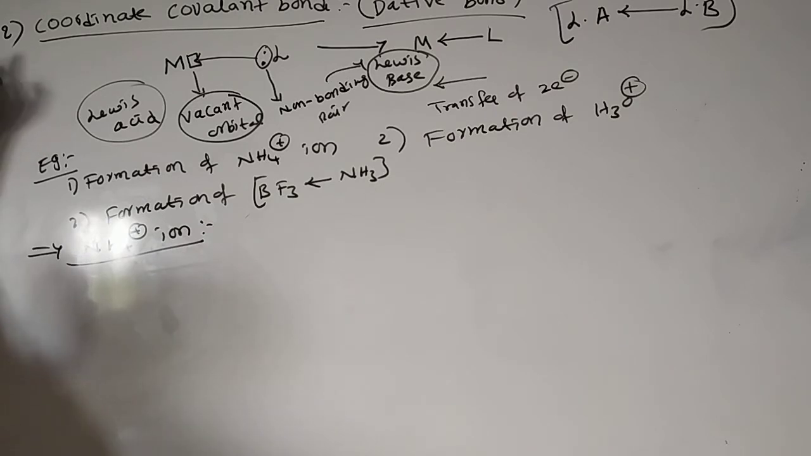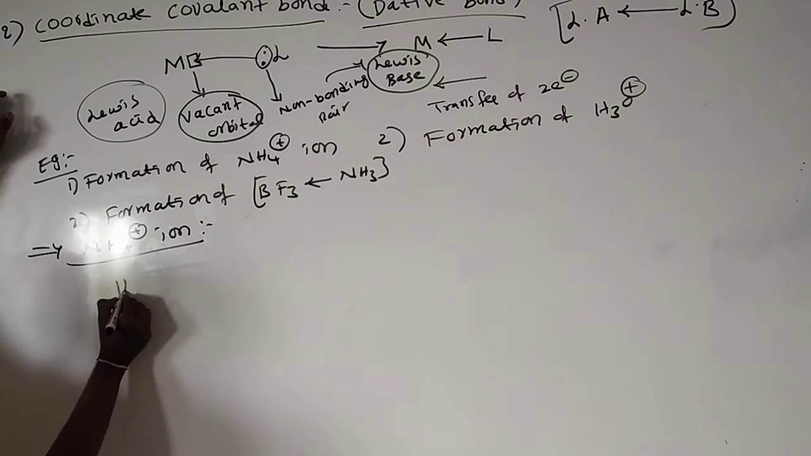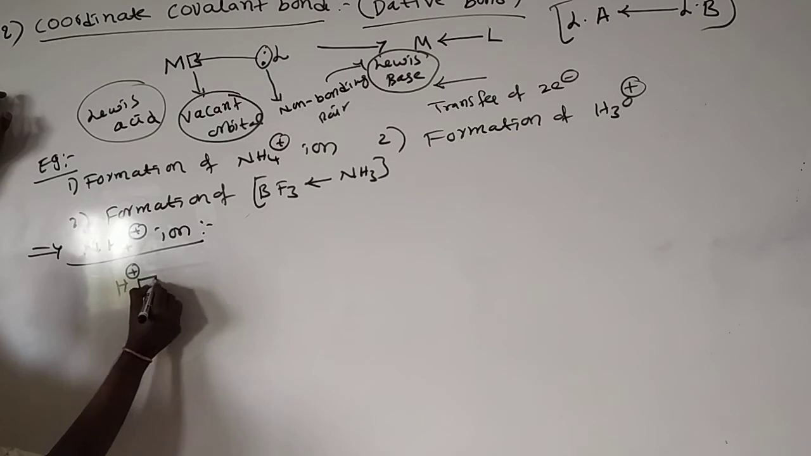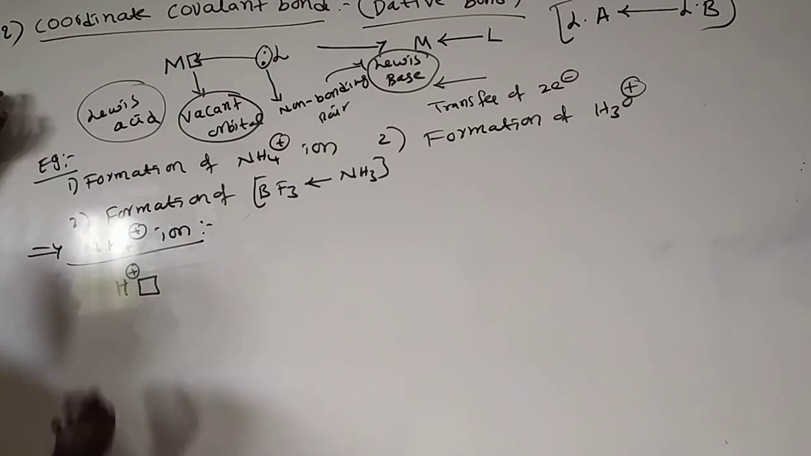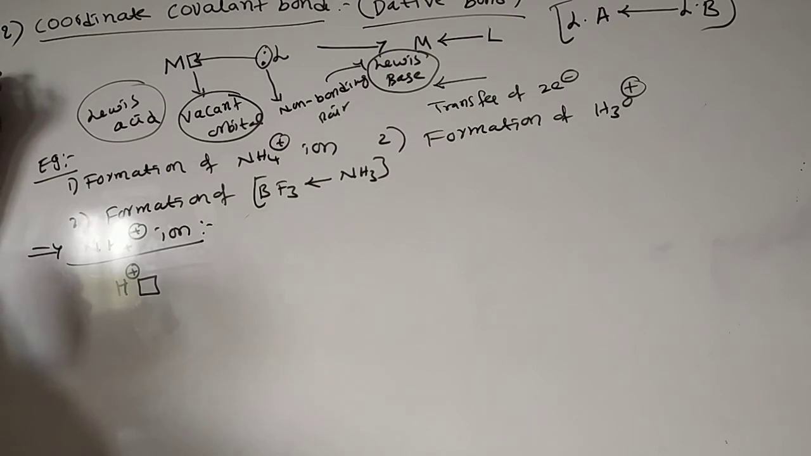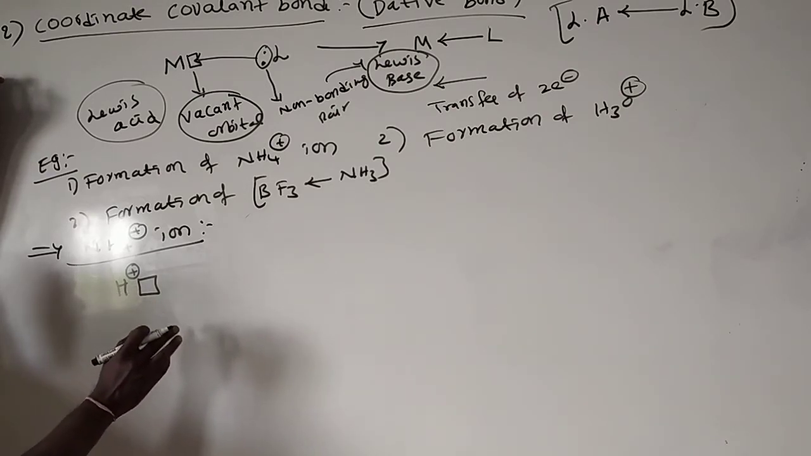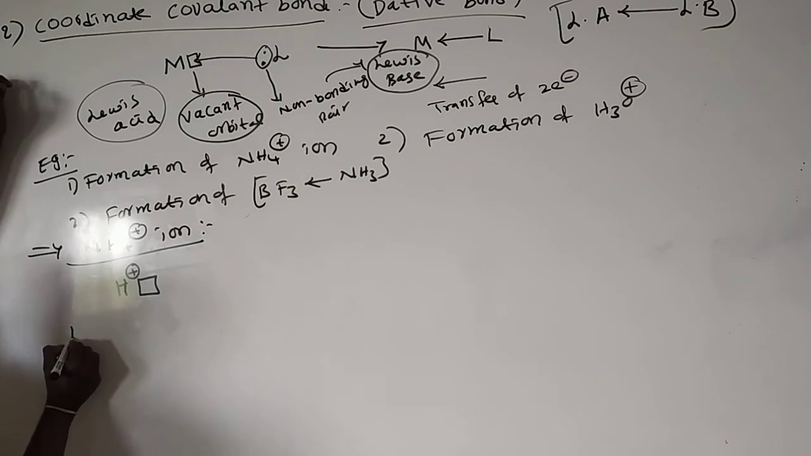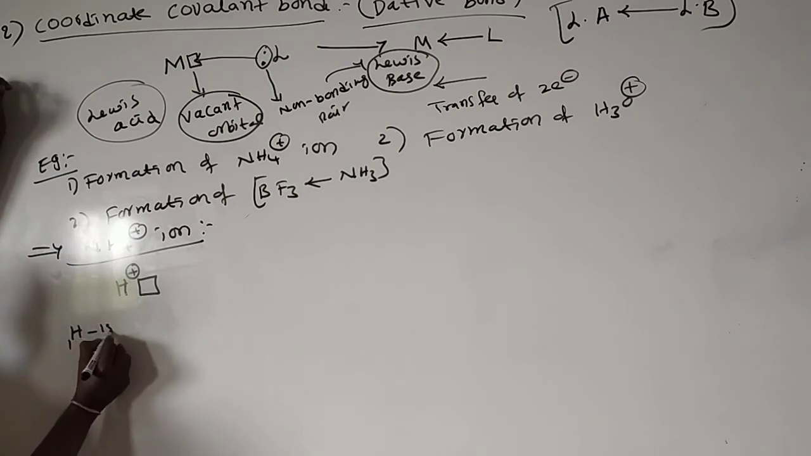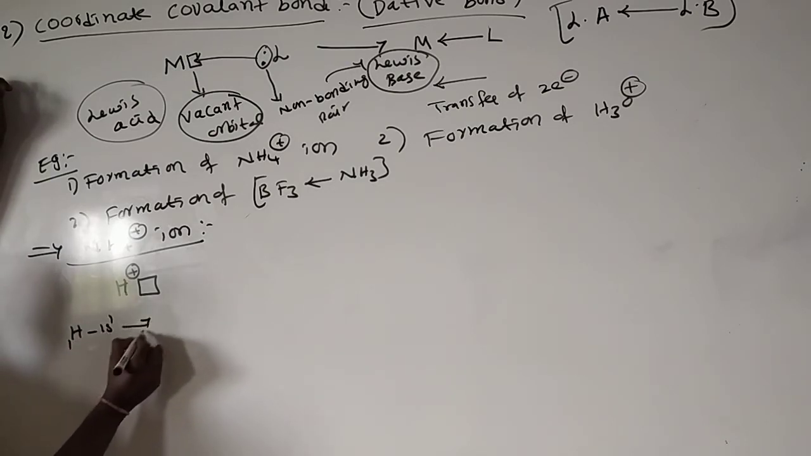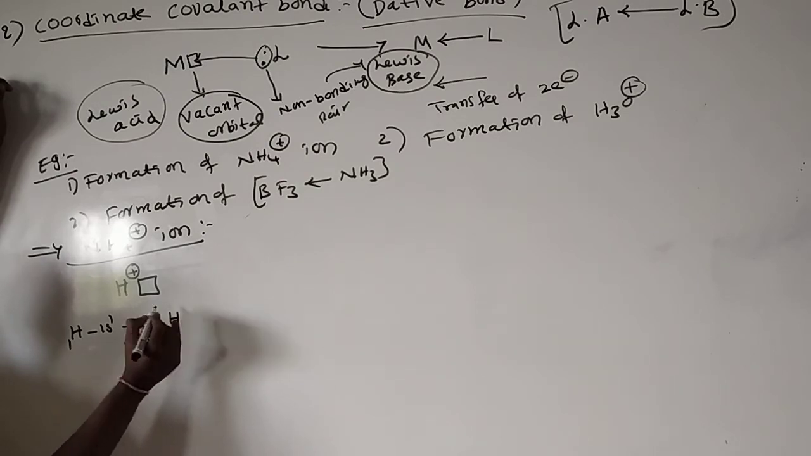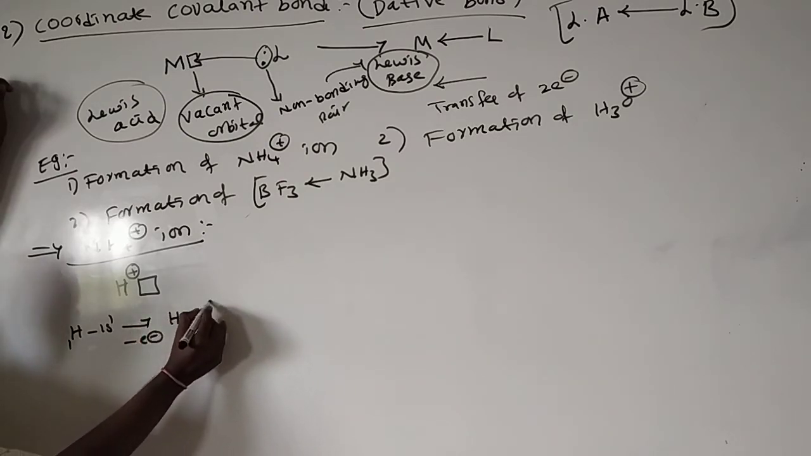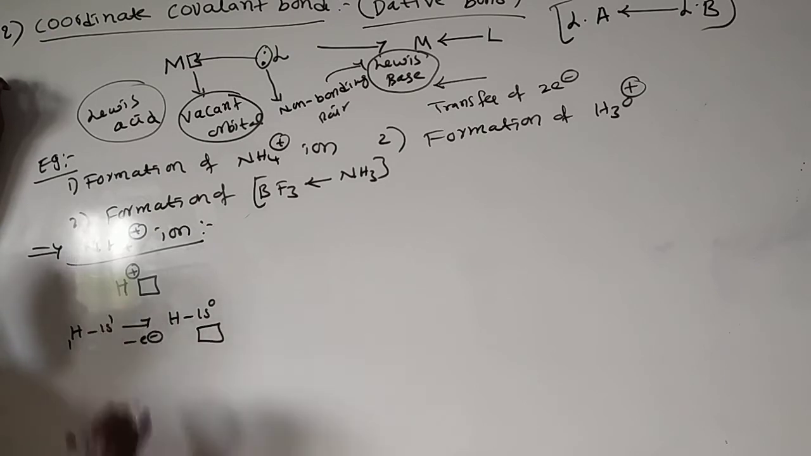How is the ammonium ion formed? See, the H plus ion is present here. H plus ion means it has a vacant orbital. Hydrogen has the configuration 1s1. One electron is removed from hydrogen, so we get the H plus ion. If you remove this one electron, we get 1s0, which means a vacant orbital.